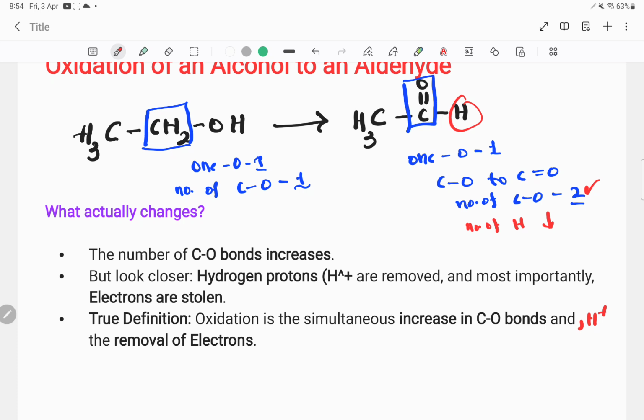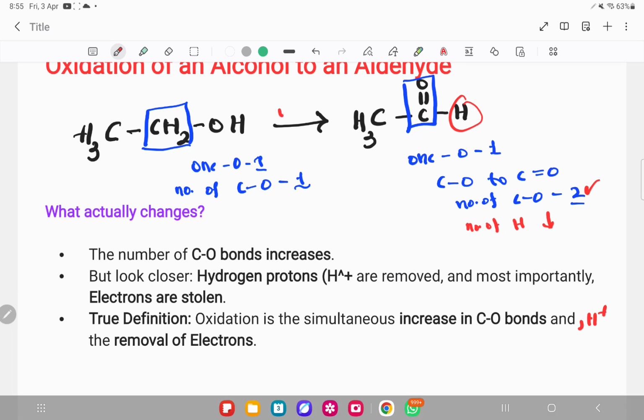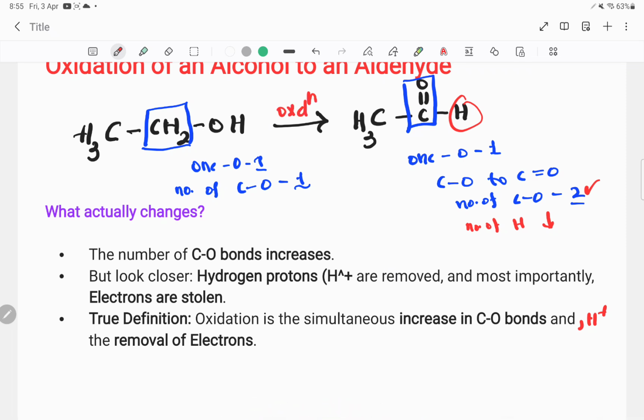That's why we are removing H: removing H plus ion, removing electrons and making C-O bonds. Whenever this change is there, it is a chemical change, and the reaction is an oxidation reaction. Don't think that just adding oxygen is called an oxidation reaction. If that were the case, we could not call alcohol to aldehyde an oxidation reaction, but this is an oxidation reaction. So now we finalize the true definition of the oxidation reaction. What is an oxidation reaction?